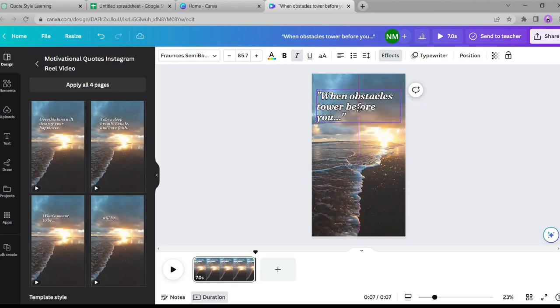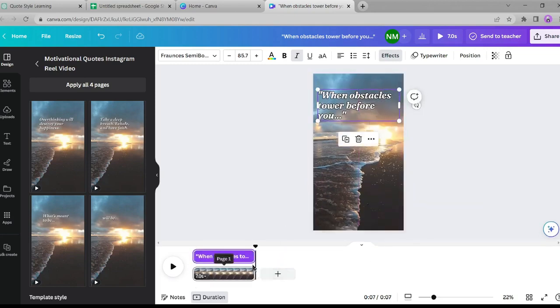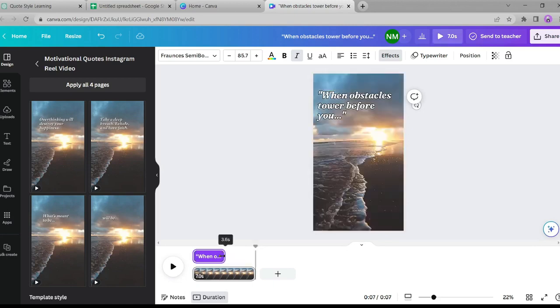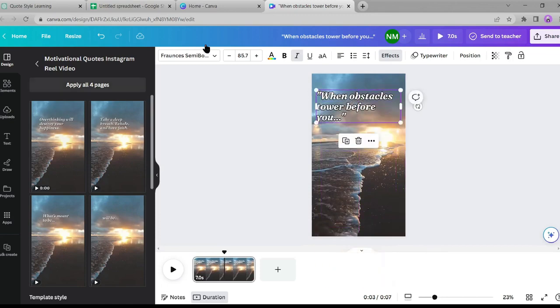Now select the text and right-click. Then click on Show Timing to ungroup your text from the video timeline. Now adjust your text timeline to half of your video. Okay, now press Ctrl+D on your keyboard to make a duplicate of your text, and then go back to Google